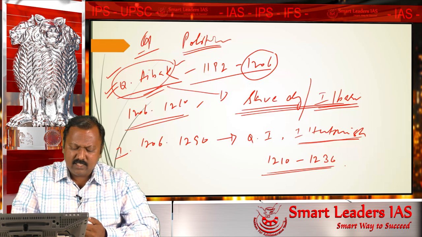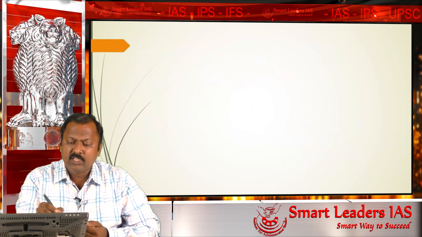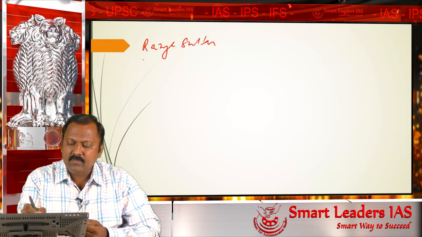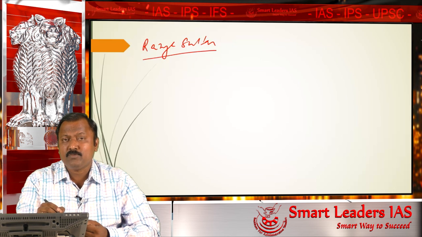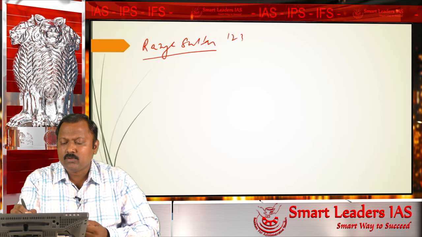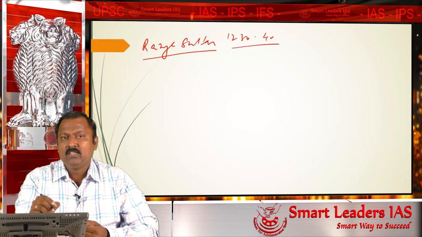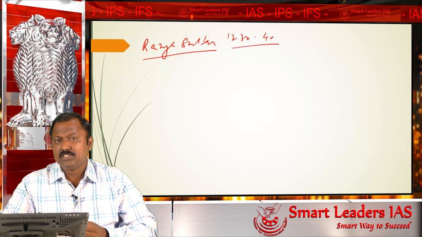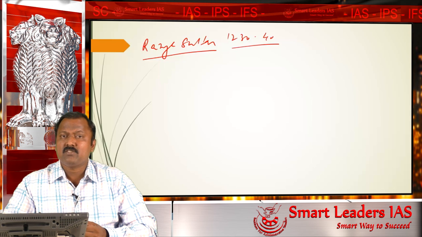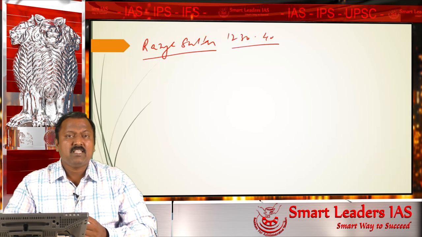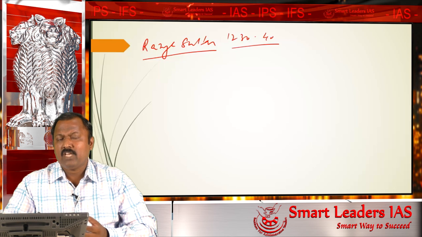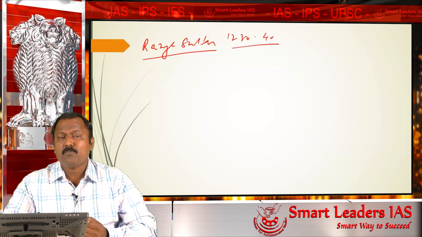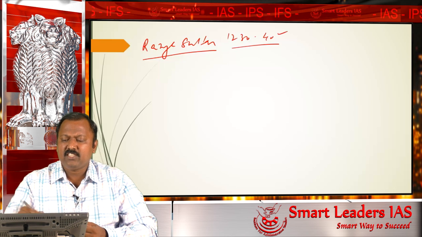So Iltutmish died in the year 1236, and after the death of Iltutmish, we have a person called Razia Sultan. Razia Sultan happens to be the daughter of Iltutmish, and Razia Sultan sits on the throne in 1236 and she rules up to 1240. And you have to know that Razia Sultan is the first woman ruler of the Delhi Sultanate. She is the first and the only woman ruler of the Delhi Sultanate, and she came to the throne by a revolution which was helped by the people. So we have no time to discuss the succession here, just to know that Razia Sultan sat on the throne because of the popular will of the people, and she died in the year 1240.